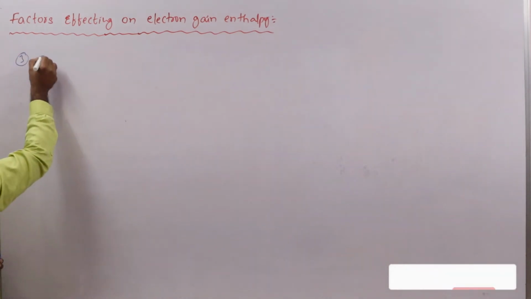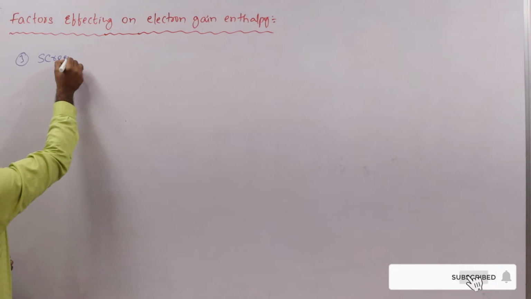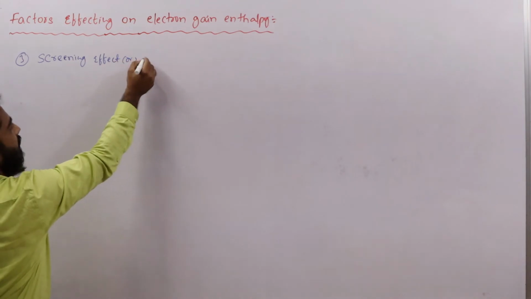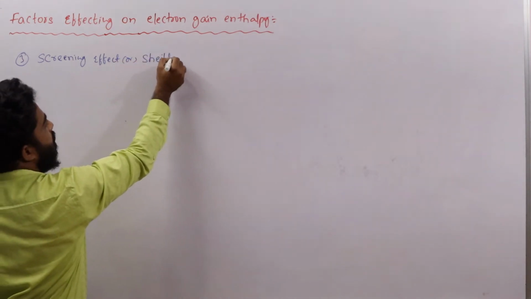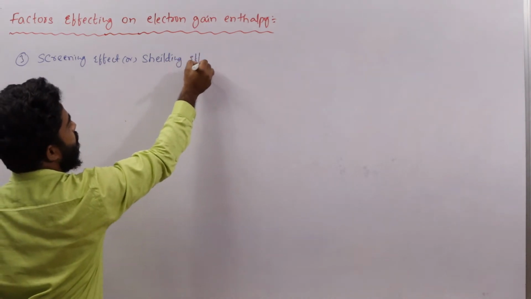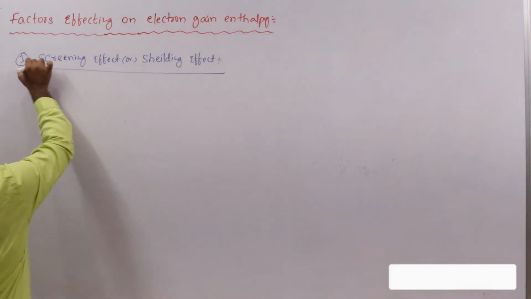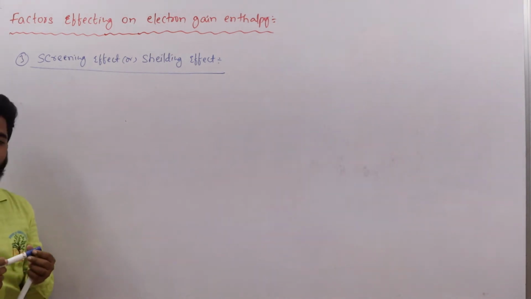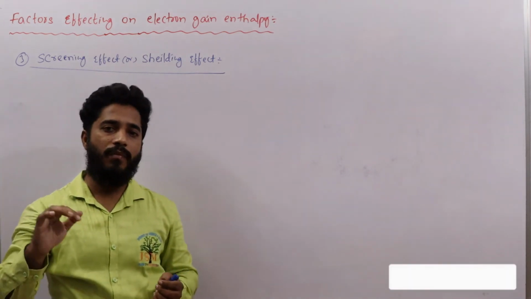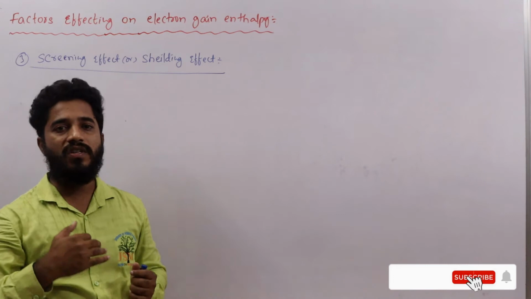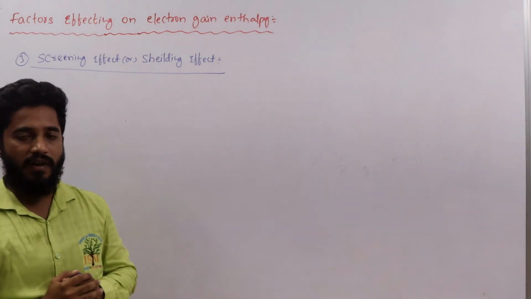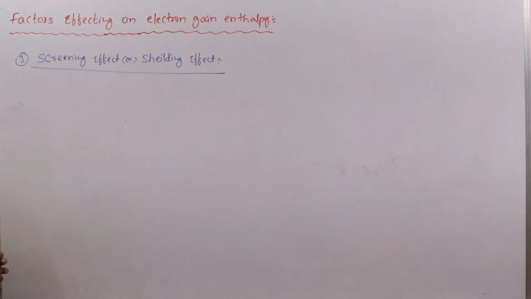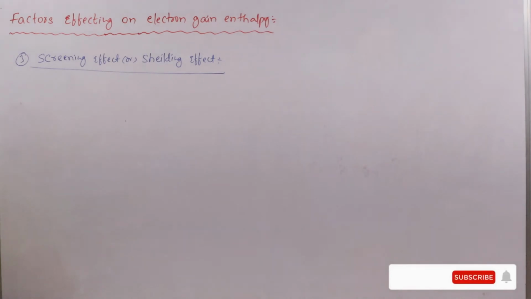Third factor, that is screening effect or shielding effect. In this, we already know what is screening effect or shielding effect. When the inner orbitals are filled with electrons, the nuclear charge on the outermost shell decreases. That effect we can say is screening effect or shielding effect. So what will happen when the screening effect and shielding effect is present?